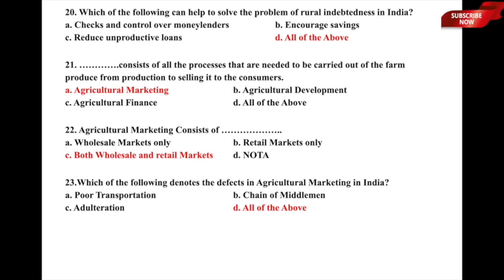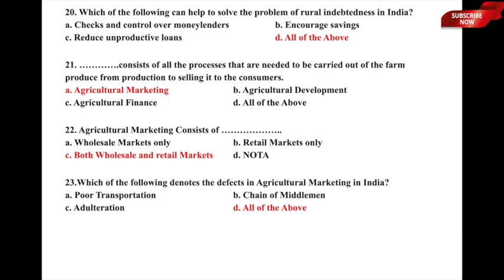B, encourage savings. That means we should encourage the rural masses to save more. Third is reduce unproductive loans. That means take loans only for productive purposes. Do not take them for, for example, marriage or any other family functions and things like that. And the last is all of the above. That means checks and controls over money lenders, encouragement of savings, as well as reducing the unproductive loans. So what can be the possible solutions? All of these are possible solutions to the problem of rural indebtedness in India. That is checks and controls over money lenders, encouragement of savings, and also reducing unproductive loans and unproductive spendings. So option D, all of the above, is the correct answer to this particular question.